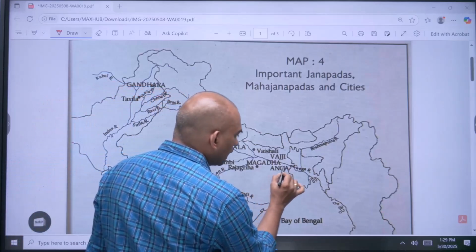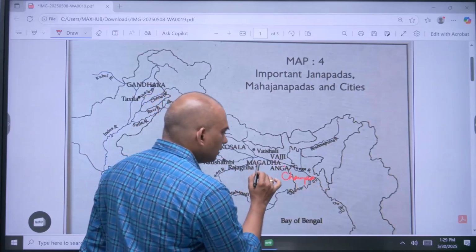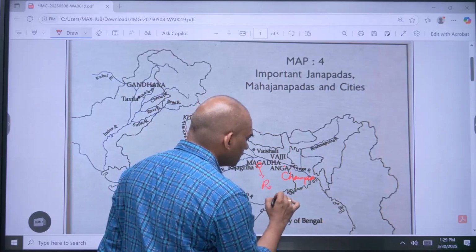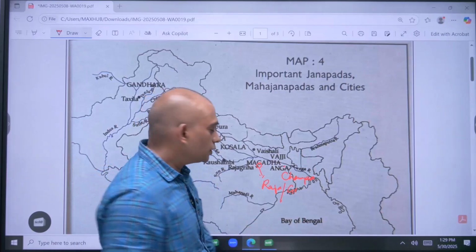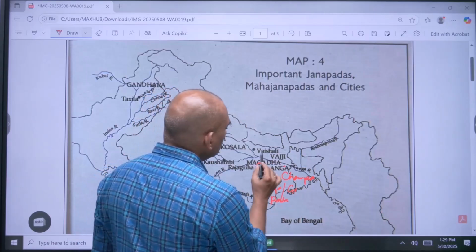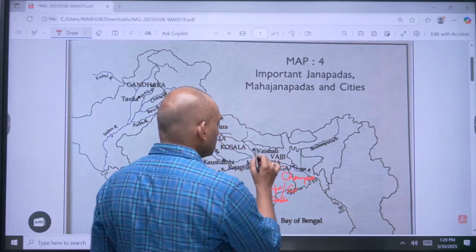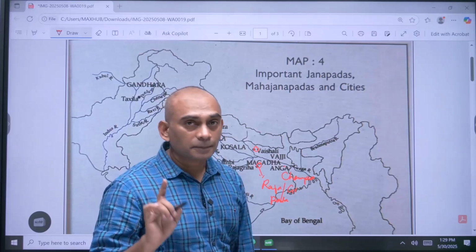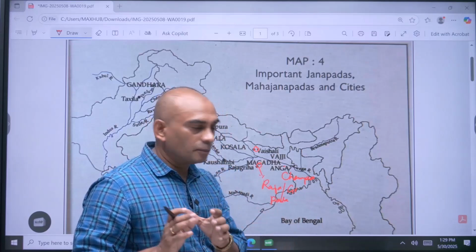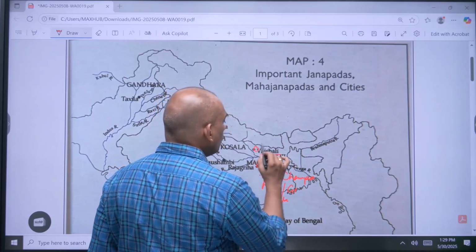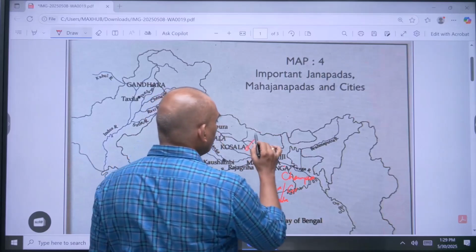Now look at this Anga. Anga has a capital called Champa. Magadha had its capital Rajagriha or Girivrajam. Later the capital was shifted to Pataliputra. And here look at Vajji. Vajji was another Mahajanapada. Actually it was a republic. We are going to discuss what a republic is also. Its capital was Vaishali. One more Mahajanapada that was also a republic, Malla.